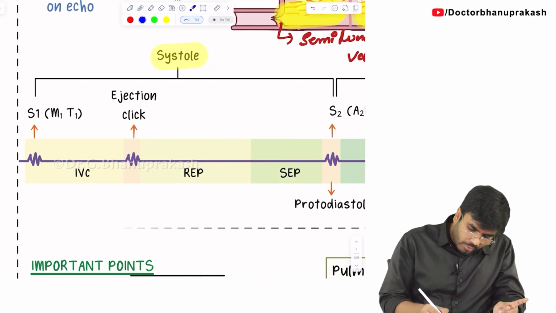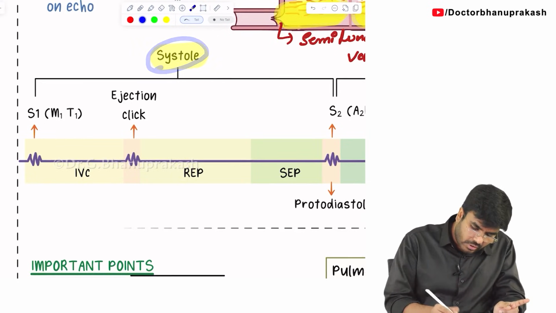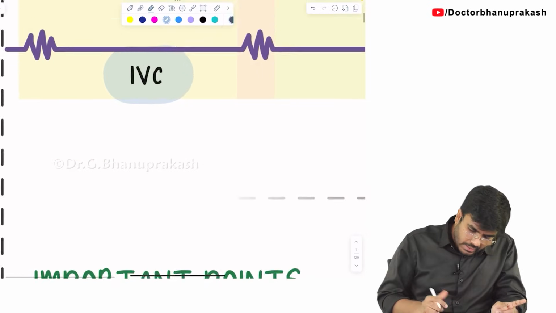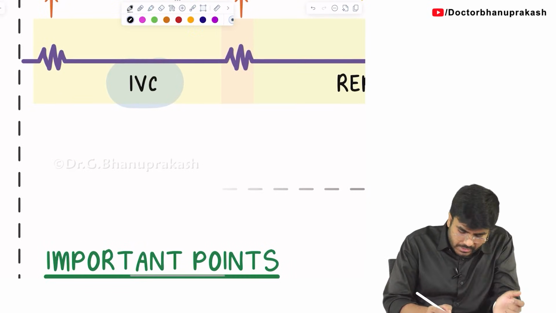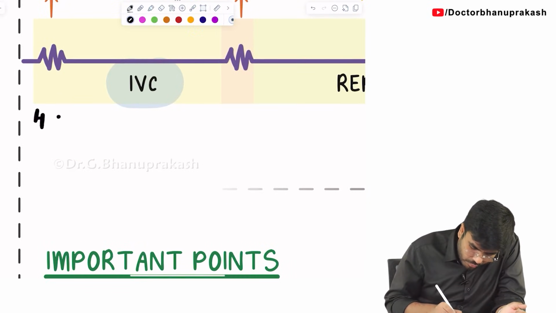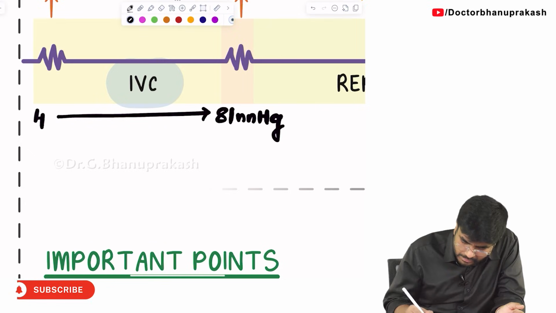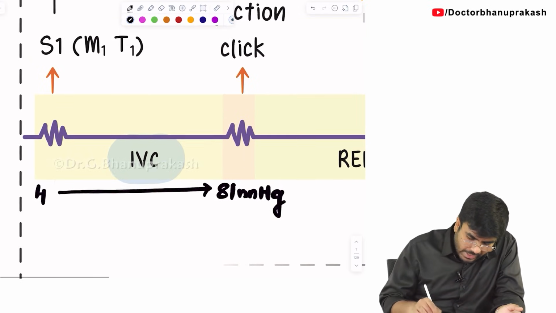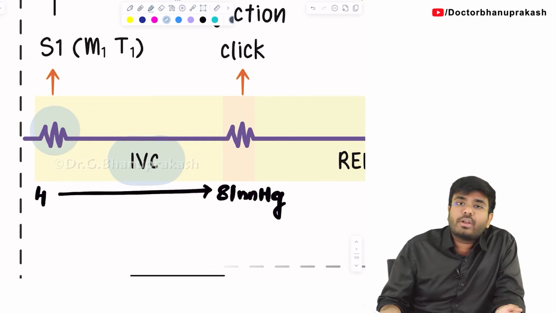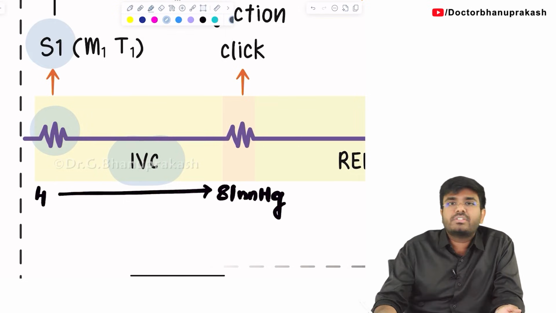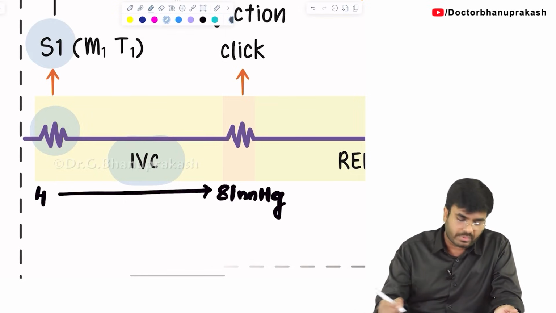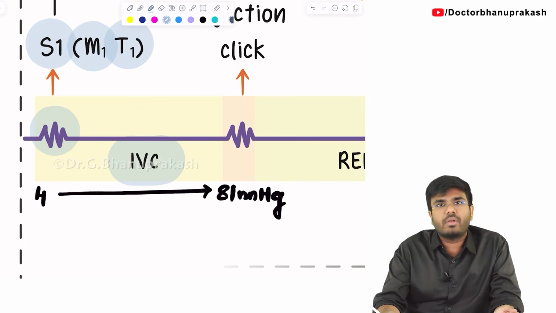We are talking about the systole. In the systole, the first phase is called the isovolumetric contraction. Here, the pressure is going to rise from 4 mmHg to 81 mmHg. Have I told you that at the beginning of the isovolumetric contraction, which heart sound is heard? S1 heart sound is heard due to the closure of the mitral and tricuspid valves. First the mitral valve closes, later the tricuspid valve closes.